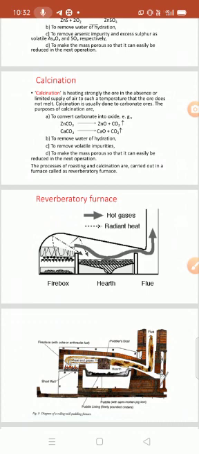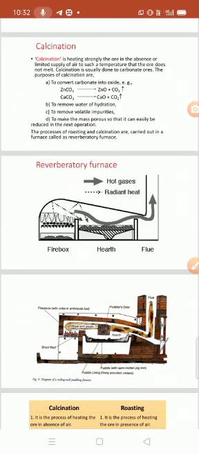The first reaction: ZnCO3, a carbonate ore, is converted into its oxide, that is ZnO plus CO2 gas liberated. Similarly, CaCO3, the limestone, is converted into lime, that is CaO, and carbon dioxide gas is liberated. This is the first purpose of calcination.